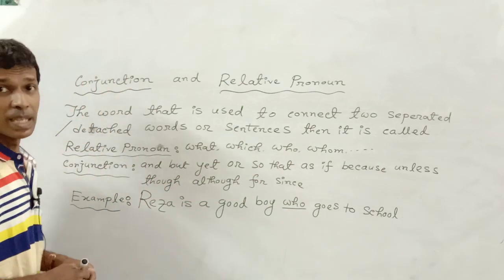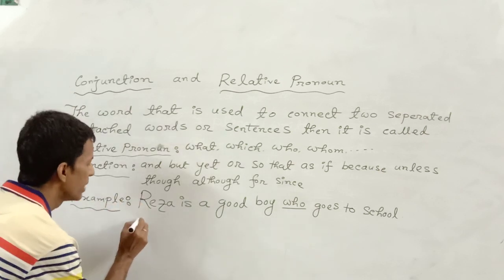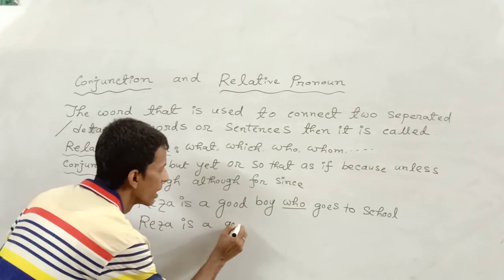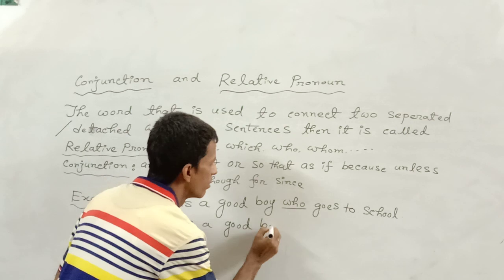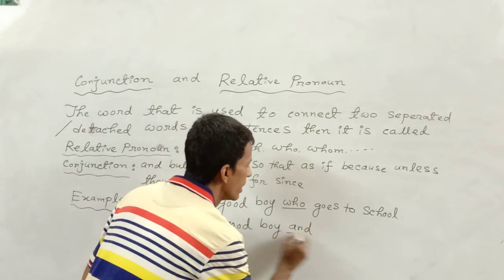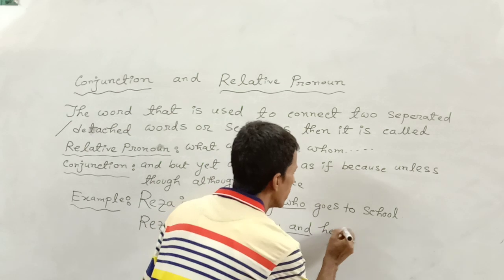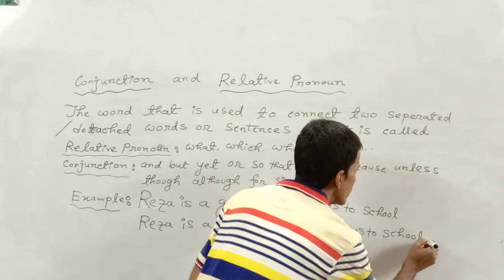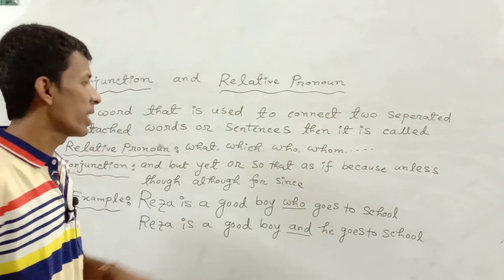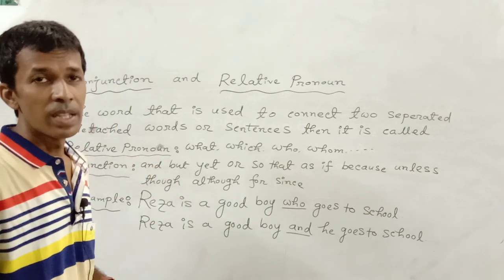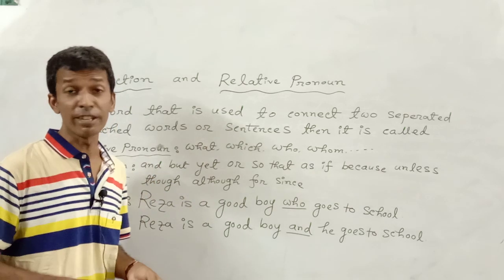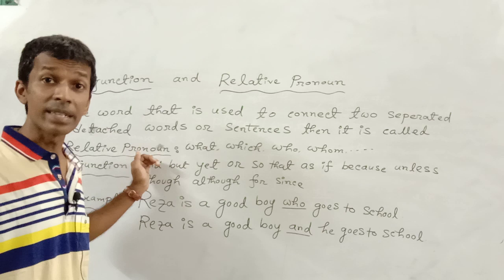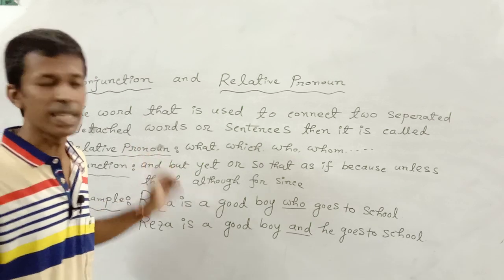But if the sentence is written this way: Reja is a good boy and he goes to school. In the second example, I have quoted this word from the list of conjunctions. I think it is now clear to you in what way relative pronoun and conjunction are related to each other, but also differentiated from each other.